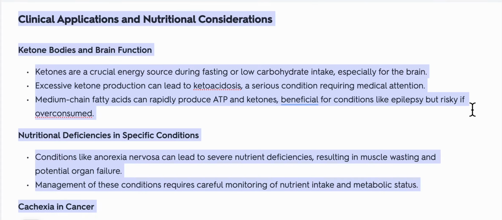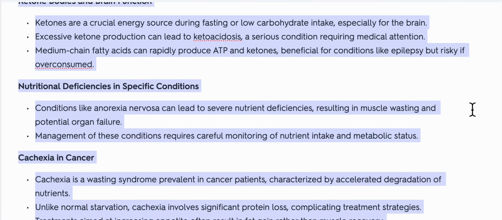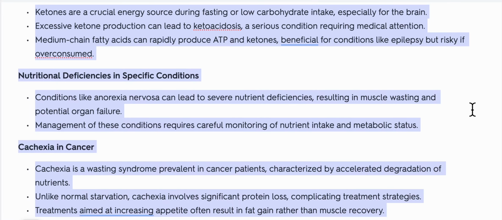Clinical applications and nutritional considerations. Ketone bodies and brain function. Ketones are a crucial energy source during fasting or low carbohydrate intake, especially for the brain. Excessive ketone production can lead to ketoacidosis, a serious condition requiring medical attention.